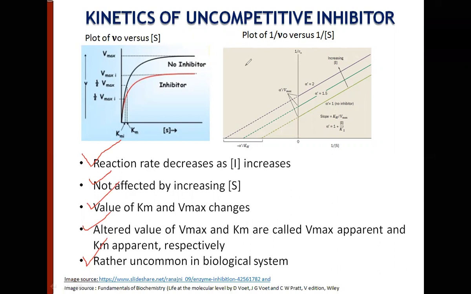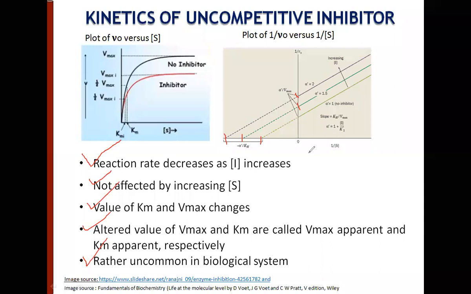You can very easily identify this by a double reciprocal plot between the substrate concentration and the initial velocity. In the absence of inhibitor, this light green line, this is 1 over Vmax, this is 1 over Km here. In the presence of X concentration of uncompetitive inhibitor, it intersects the Y-axis at a different point and it intercepts the X-axis at a different point. So both the Vmax and the Km change. You increase the concentration further, you see the Vmax further changes, the Km also changes.